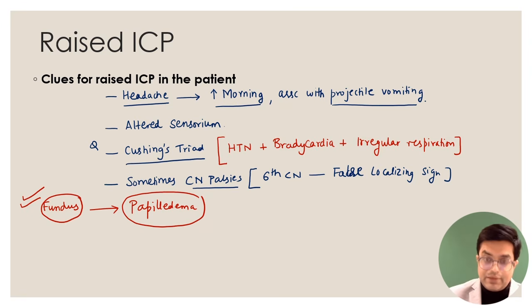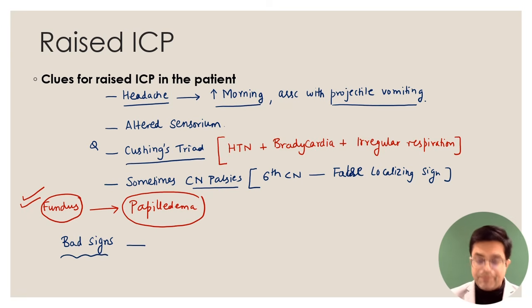In case the patient presents with advanced raised ICP, what are the bad signs of raised ICP? Bad signs means they are also called ominous signs. They are also called advanced raised ICP. So what will the bad signs be? First of all, there will be pupillary abnormalities. So the pupils of the eyes, when you check for the light reflex, will become sluggish, they may become fixed, they may become unequal.